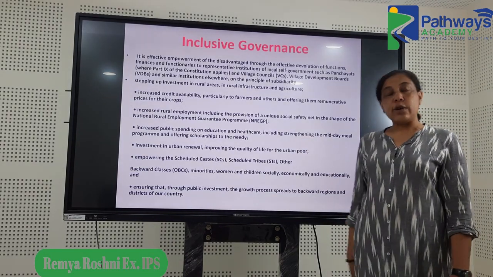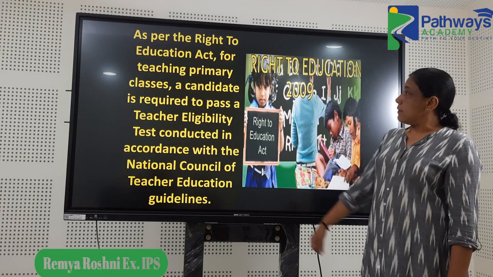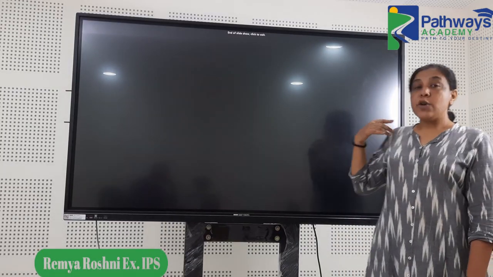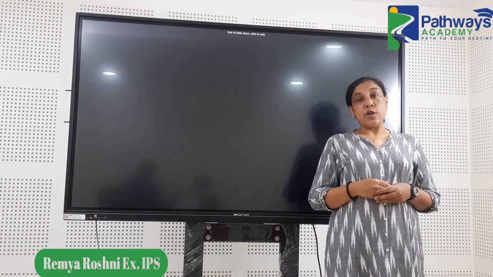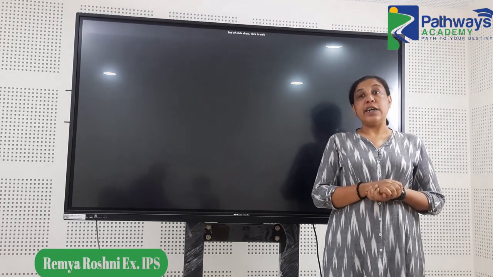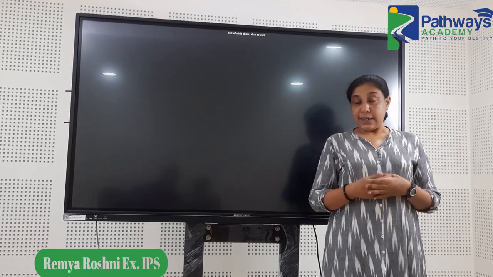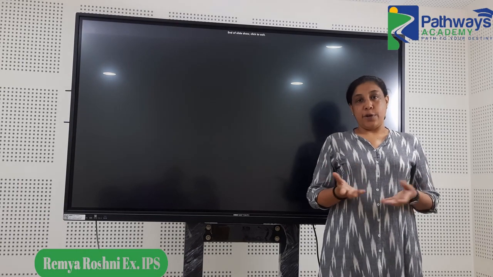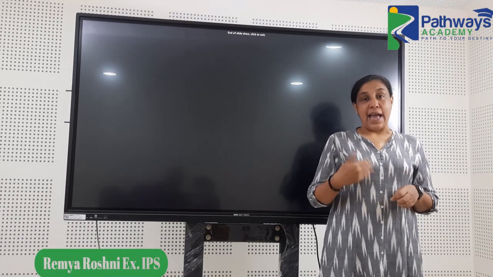Then there was a question on the principles of inclusive governance, and there was a question on right to education as well. So you could see that most of the questions in the polity segment are from the constitution, but there are some other things, and especially if you have covered your mains GS paper 2, there you would have covered not only the constitution but the governance as well as the administration part of it. In that case, you will be in a better position to handle this.